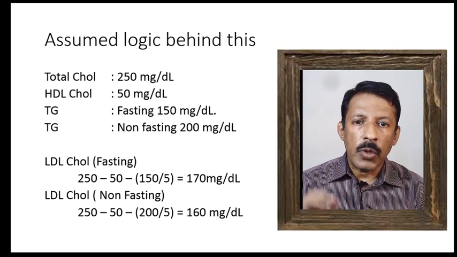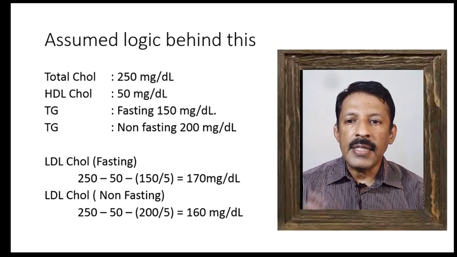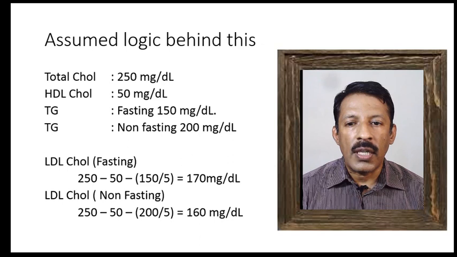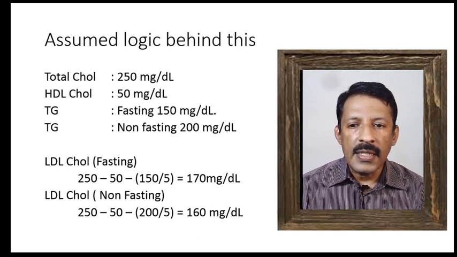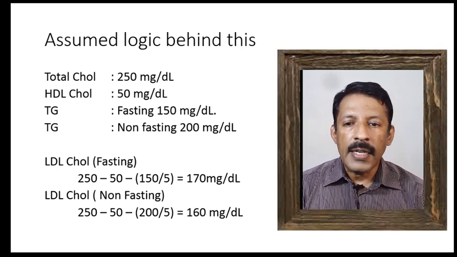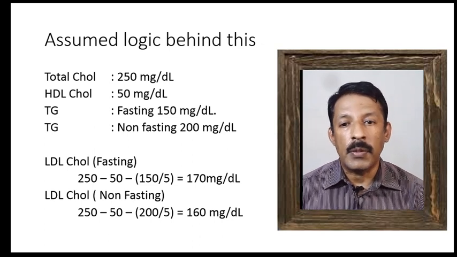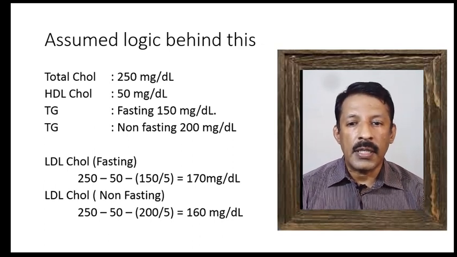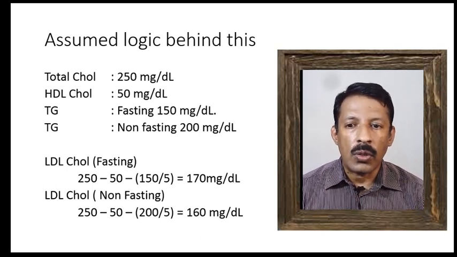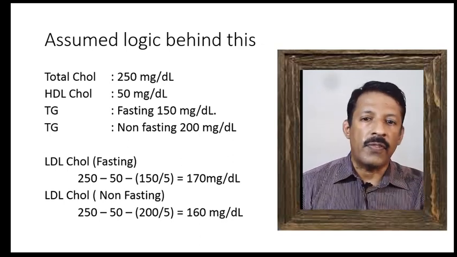But let us put it down to numbers and try to understand the logic behind this. Let us take the total cholesterol as 250 milligrams per deciliter, and the HDL cholesterol as 50 milligrams per deciliter. Let us take the fasting triglycerides as 150 milligrams per deciliter, and assume that if we collected a non-fasting sample, the triglyceride was 200 milligrams per deciliter. Now let's do the calculation of LDL cholesterol using Friedewald's formula, assuming both fasting and non-fasting.